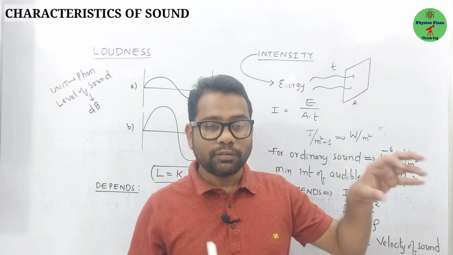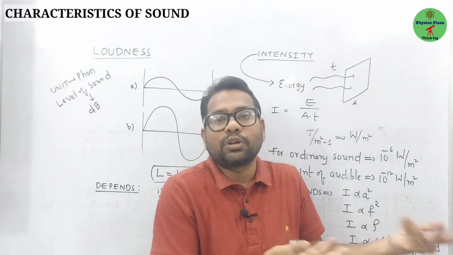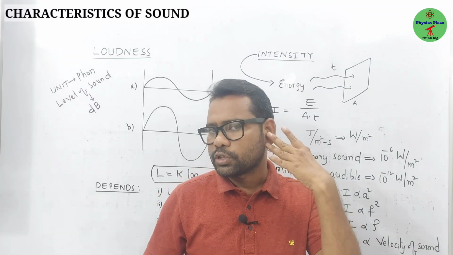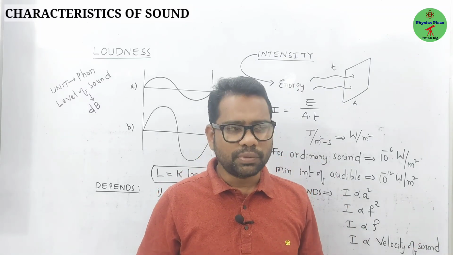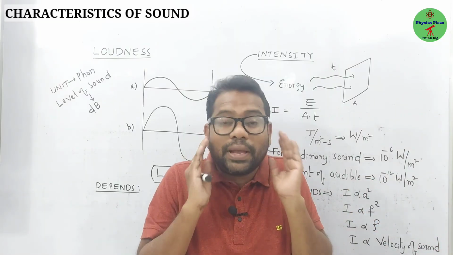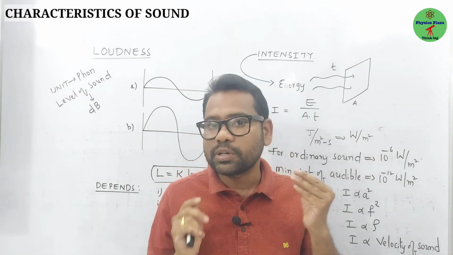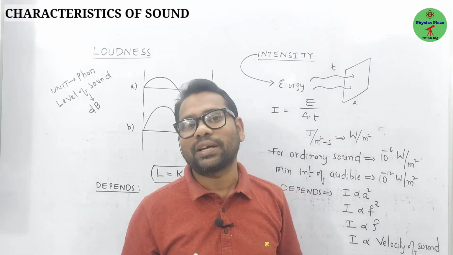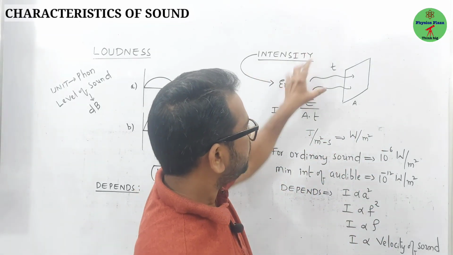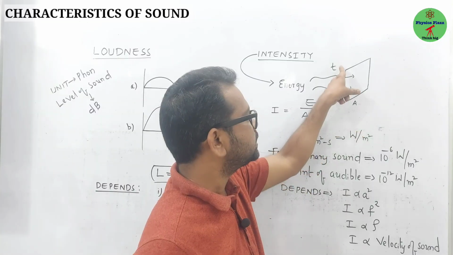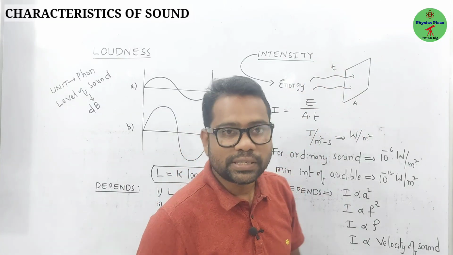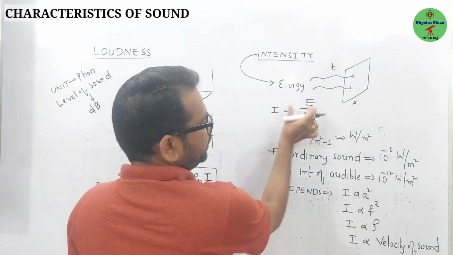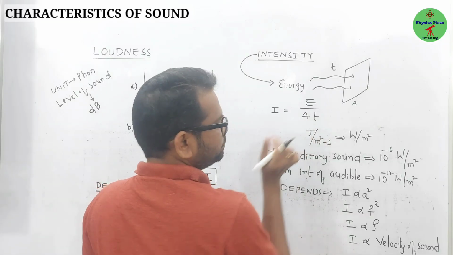In a given second, if more energy is passing, then the intensity is more, which will have so much impact on our ear. Sometimes there are sounds we can't bear. You can hear but you can't bear, which means more energy might have entered. So sound with more intensity. This energy passing through a unit normal area in a unit time we call intensity. So the formula is: intensity is equal to energy divided by area into time.